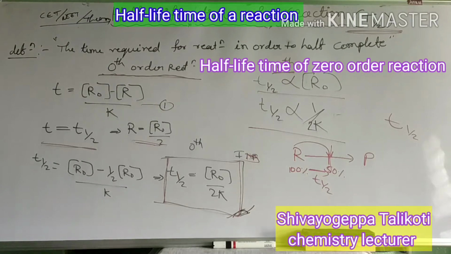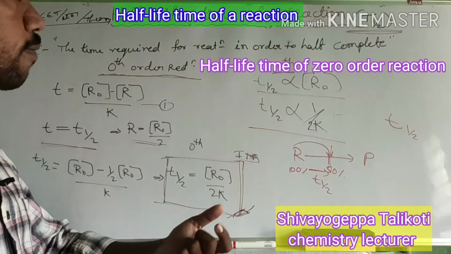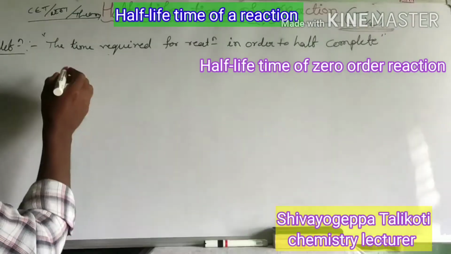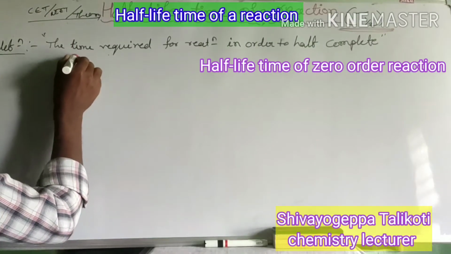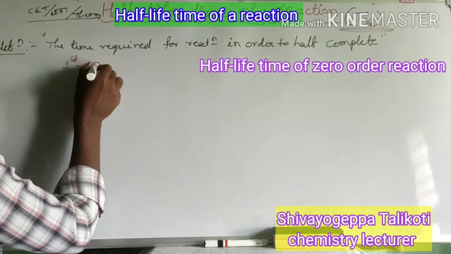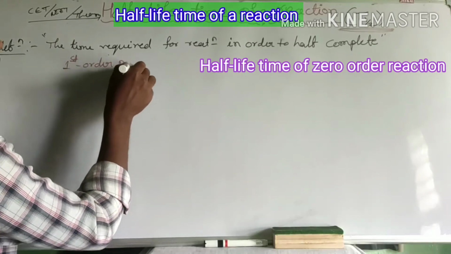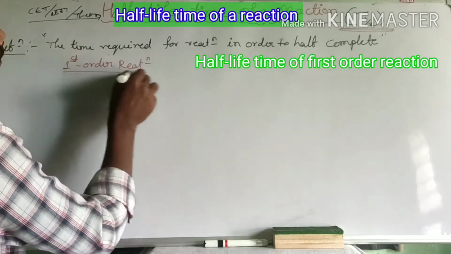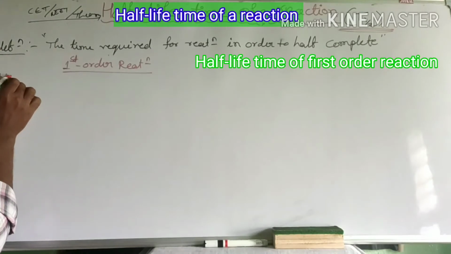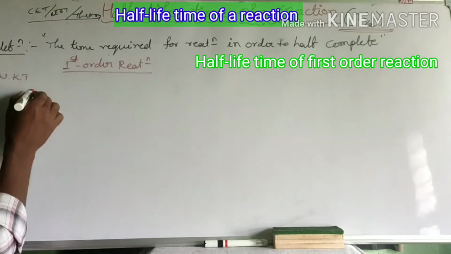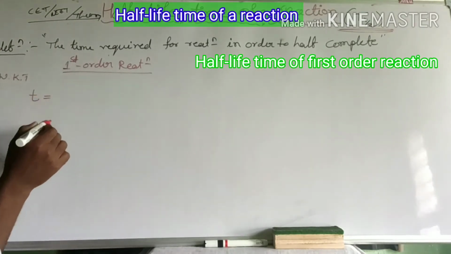Okay, from this we go for the half-life period of the first order reaction. You see here, dear student, already we know the time integrated rate equation.